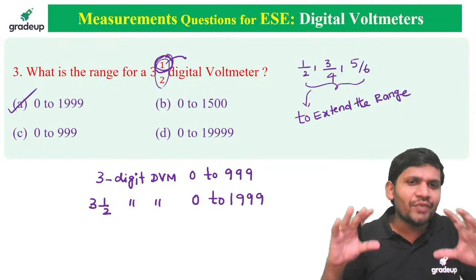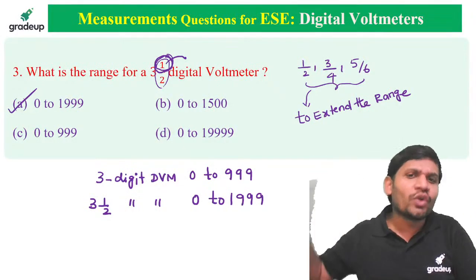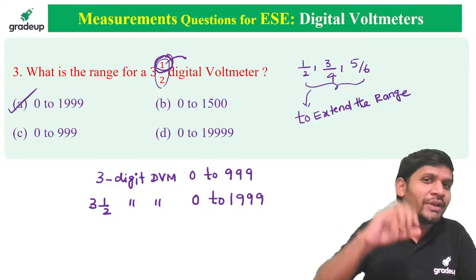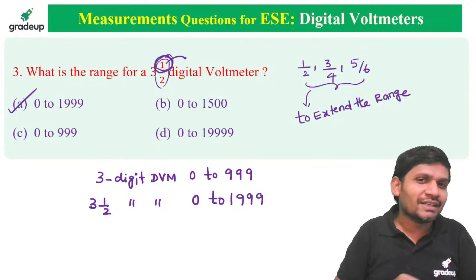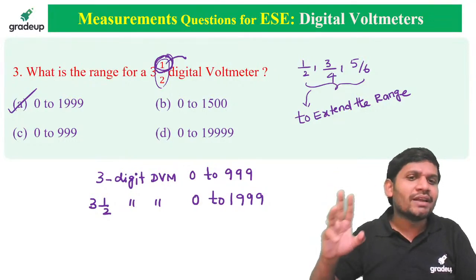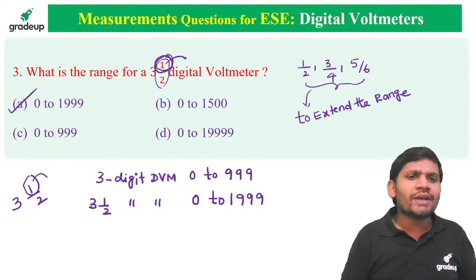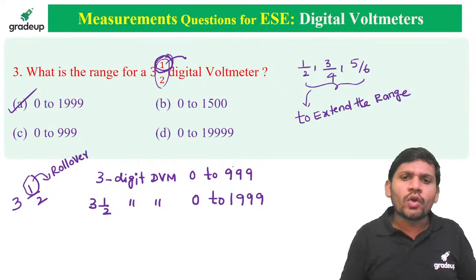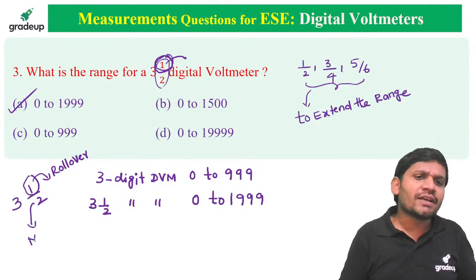It is a 3 and a half DVM. It is not 0 to 149. It is three nines only, because the previous one was 4 digit, sir. But this is a 3 digit; 3 digit means 0 to 999. In 3 and a half, the 1 indicates the rollover, that is, rollover on the full scale value. The 2 indicates the multiplication factor. Which one does 2 indicate, sir? Multiplication factor.